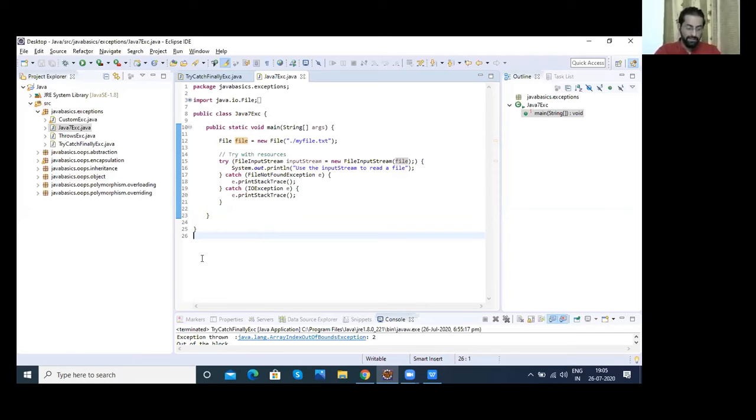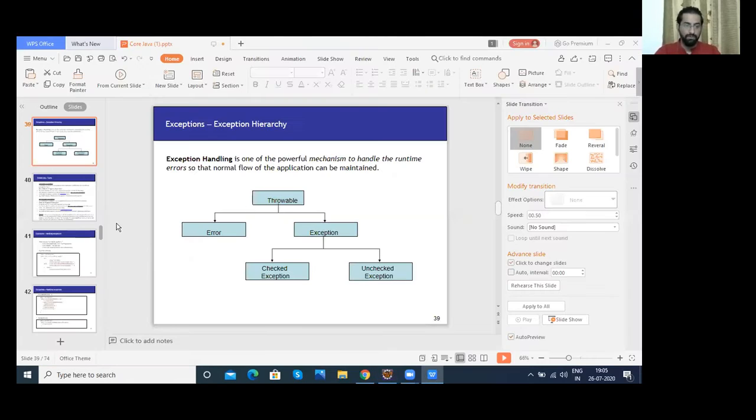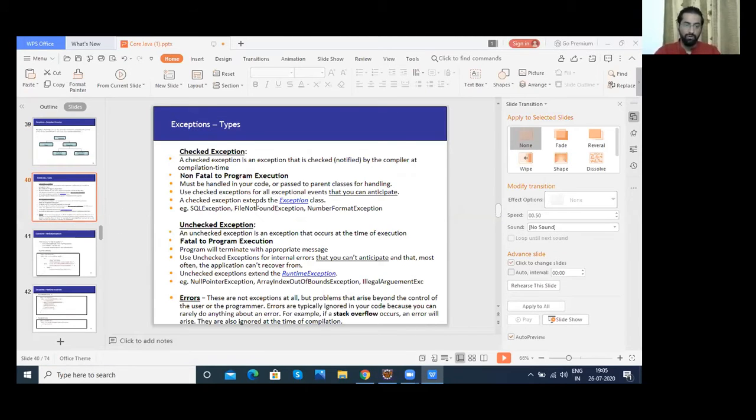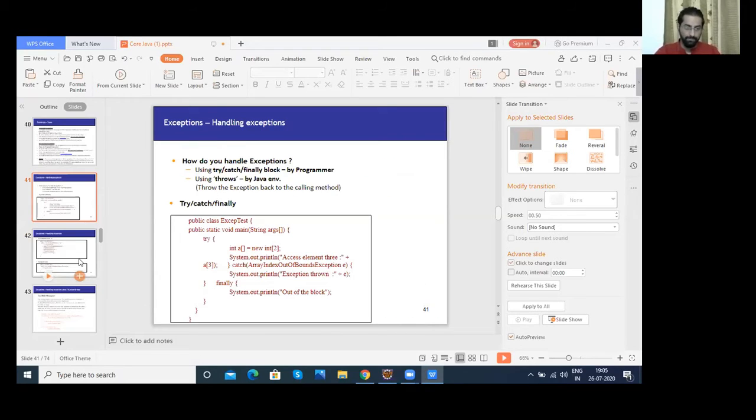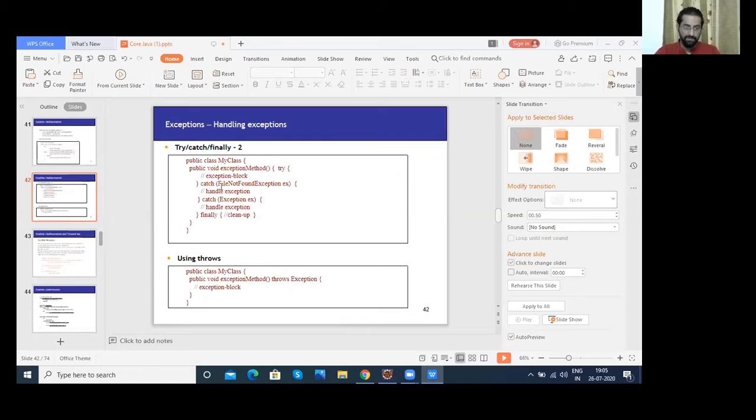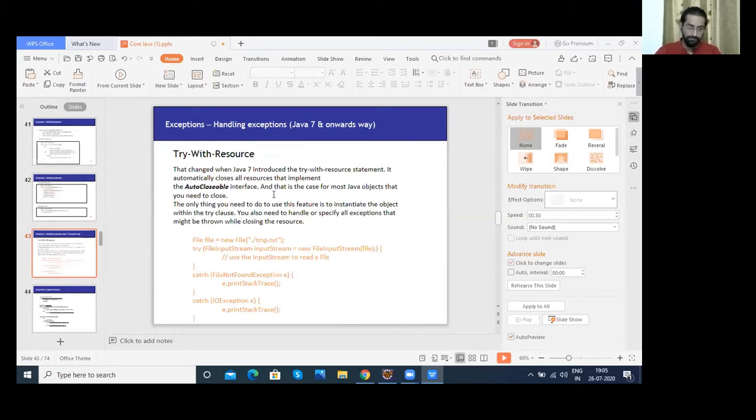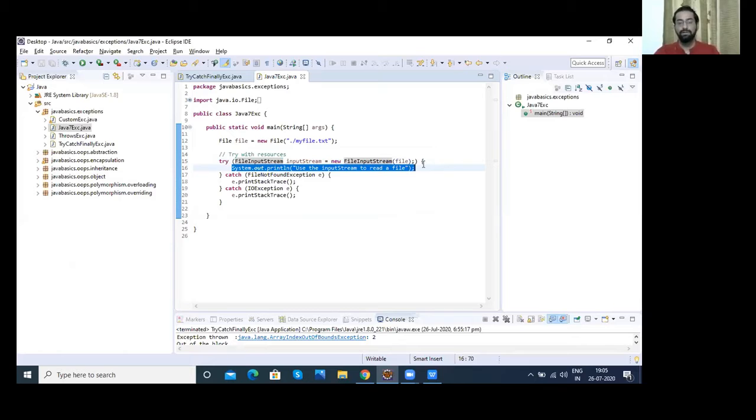So the only thing that we have to take care of is that these classes have to implement AutoCloseable. I'll just show you here. We talked about this. So these are multiple catch blocks, right? All these classes have to implement the AutoCloseable interface. If these classes are implementing AutoCloseable, it will automatically call a method called close after the execution of this try block. So that's the condition. That's the functionality provided by the Java runtime.